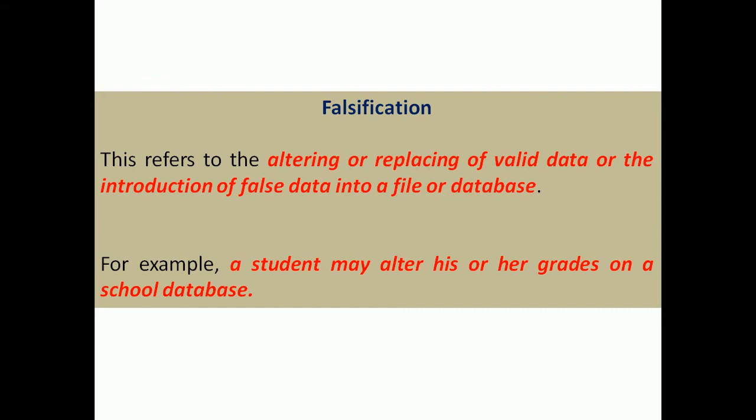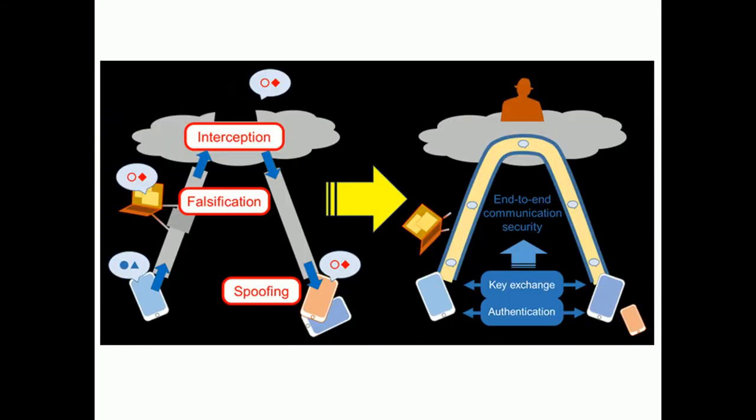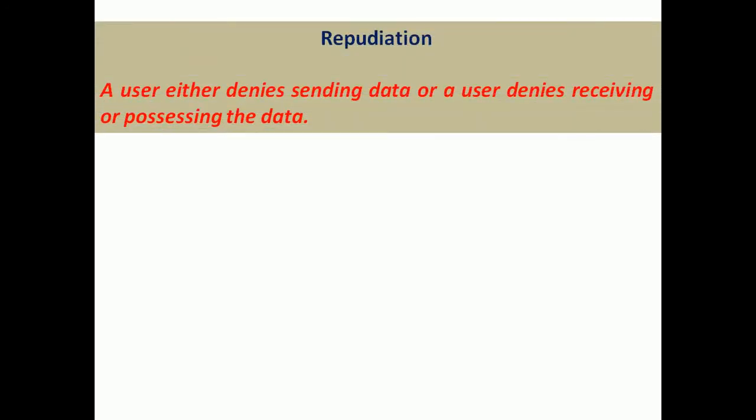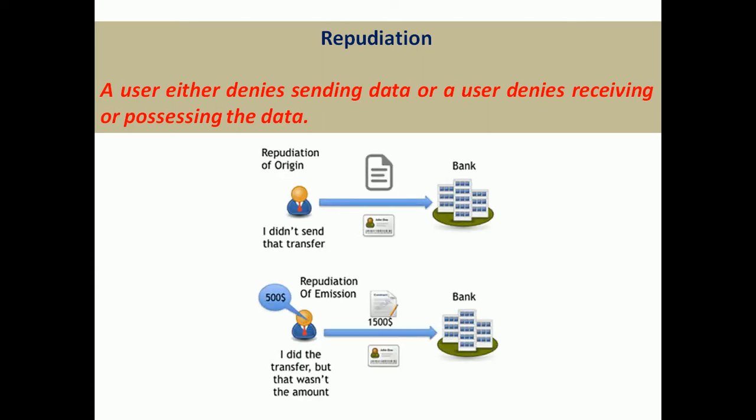Falsification. Falsification is replacing or altering any data. For example, a student may alter his or her grades on a school database. That is falsification. Next is repudiation. Repudiation is denial of service: denying sending the data, denying receiving the data, or denying processing the data. That is called repudiation. So simply, repudiation is a denial of service.